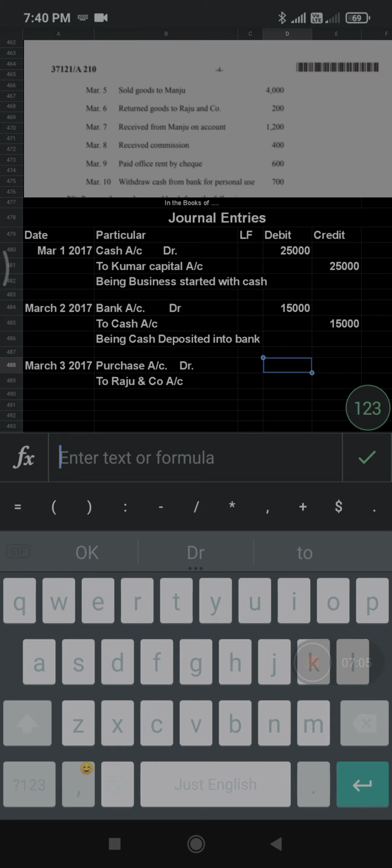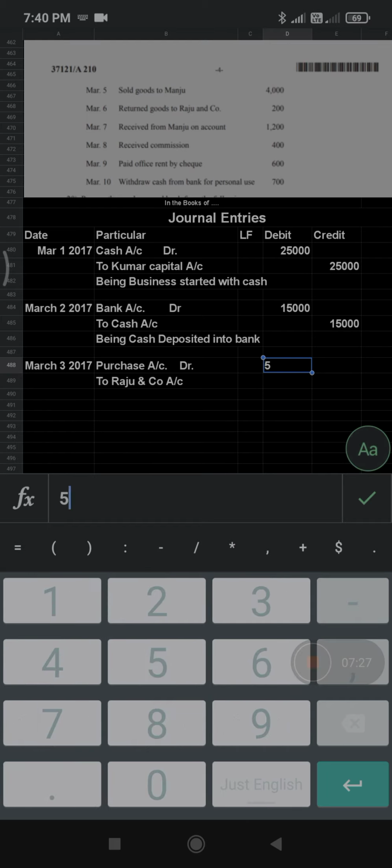So here, is Raju and company a receiver or a giver? You should always understand this. Here Raju and company is a giver. That's why Raju and company account should be credited. Now purchase is an expense. That's why purchase account should be debited. What is the amount here? Amount is 5,000 on the debit side.